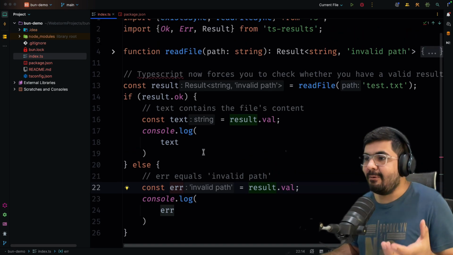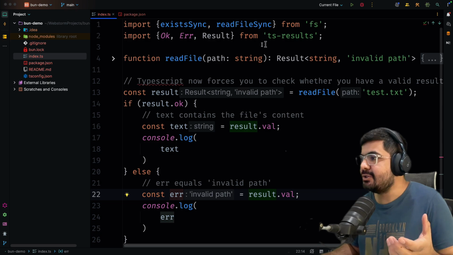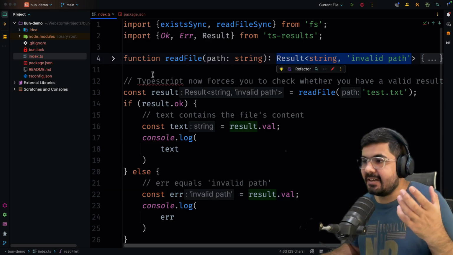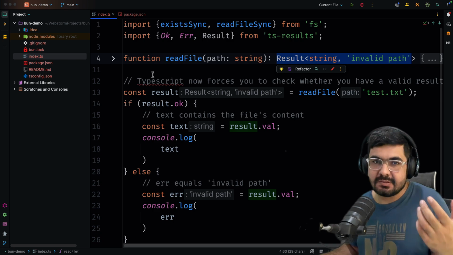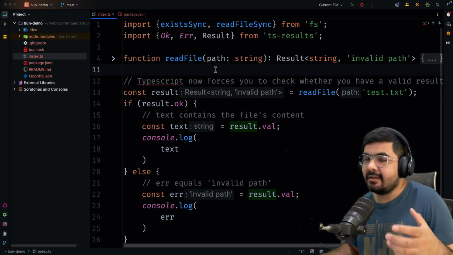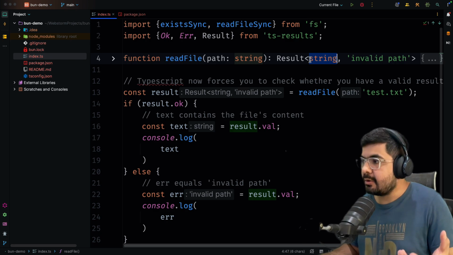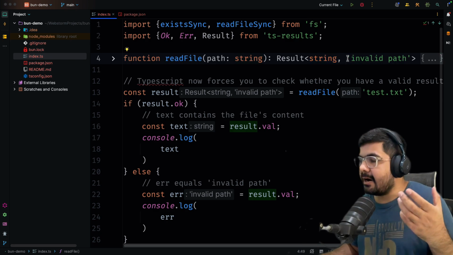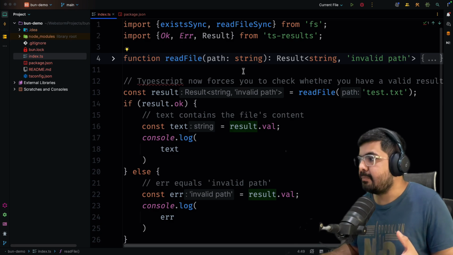So this is the power of the TypeScript results library, in which you can easily bring that result type into your TypeScript ecosystem, right? And this will help you a lot in figuring out that, yeah, this function can give you the result of a string type, but it can also throw an error of hard-coded string, which is that invalid path, right?